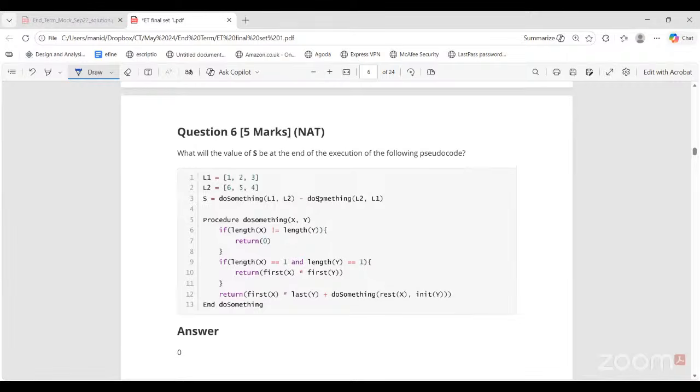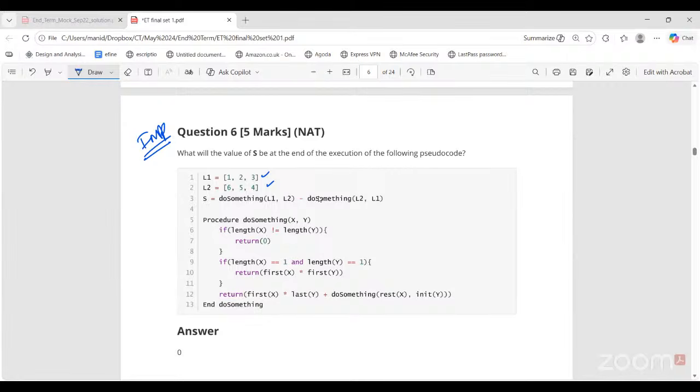Okay, these questions are very important for the random ones. This type of question you'll definitely get from lists. So what will be the value of S at the end of execution of the following pseudocode? L1, L2, both lists are given to us: 1, 2, 3 and 6, 5, 4. So S is: do something L1, L2 minus do something L2, L1. The same procedure is being called twice with the order of the arguments reversed, and then we are just finding the difference, right?